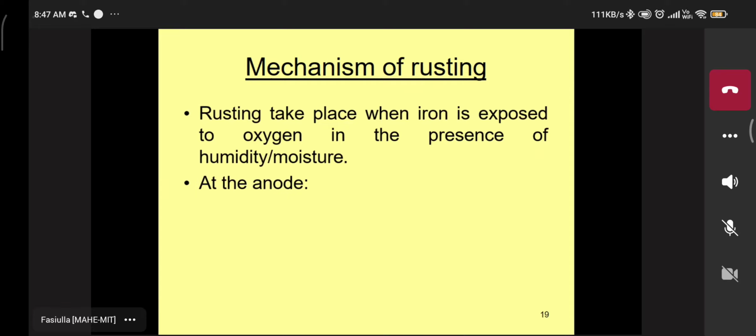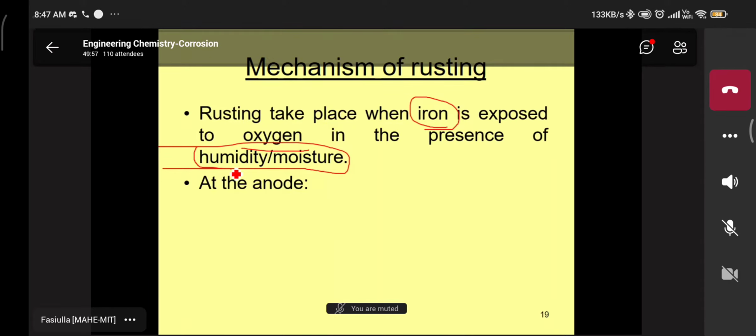Mechanism of rusting. What types of mechanism take place in active metal, passive metal, and noble metal? You know about that. How does the rusting of metal start? For example, once again taking iron exposed to oxygen, in the presence of humidity and moisture.